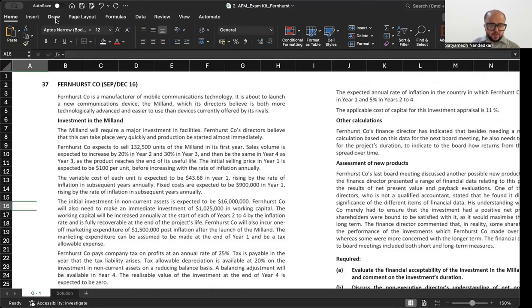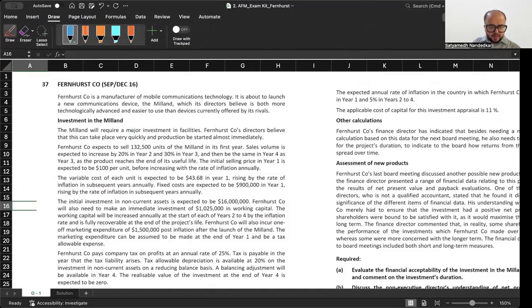Fernhurst Company expects to sell 130,500 units of the Milan in its first year. Sales volume is expected to increase by 20% in year 2, 30% in year 3, and then be the same in year 4 as year 3 as the product reaches the end of its useful life, which means this is a 4-year project. The initial selling price in year 1 is expected to be 100 per unit before increasing with the rate of inflation annually.